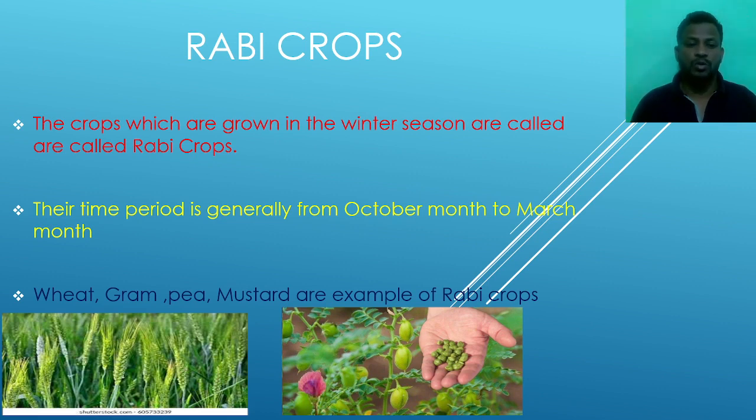The second one is Rabi crops. The crops which are grown in the winter season are called Rabi crops. It means in the colder season, the crops which are cultivated are known as Rabi crops. Their time period is generally from October to March. Examples of Rabi crops are wheat, gram, pea and mustard.